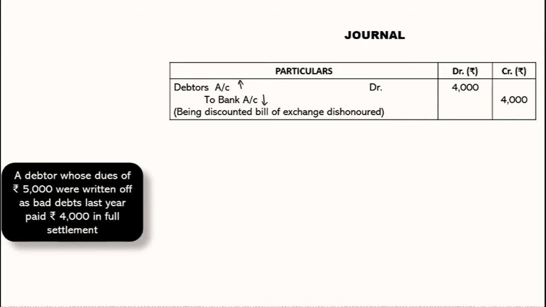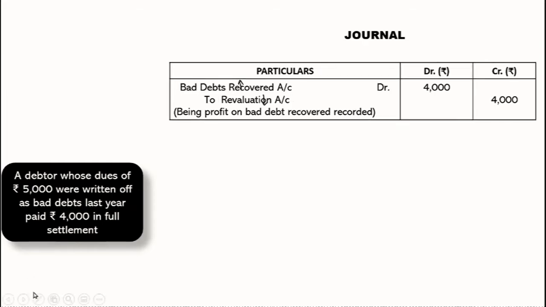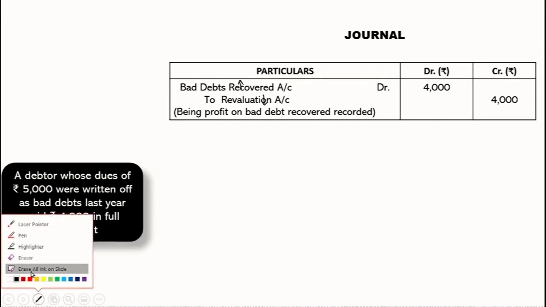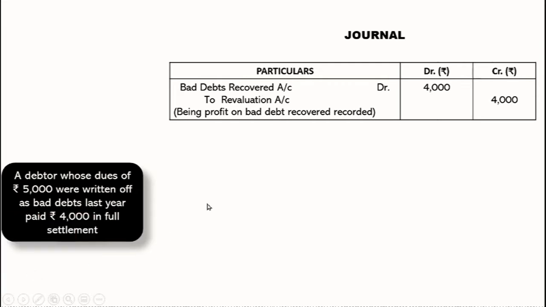Because when we recover these bad debts which were written off last year or some years back, now it's totally a profit. So when we recover this amount, the cash is received and a new account is opened, that is the bad debt recovered account. Now the amount which is received, that is 4,000, is totally a profit for the business. Therefore, it is to be recorded in a revaluation account.